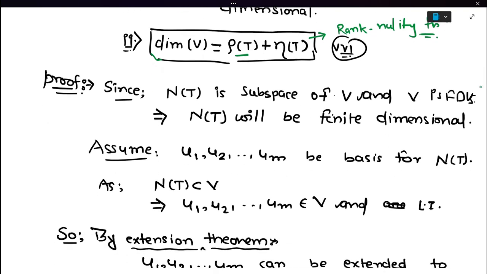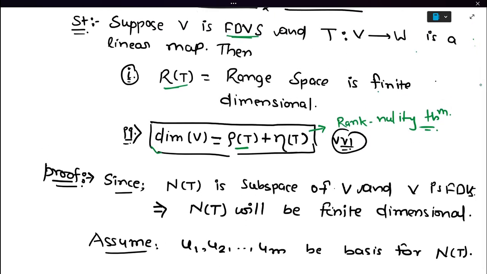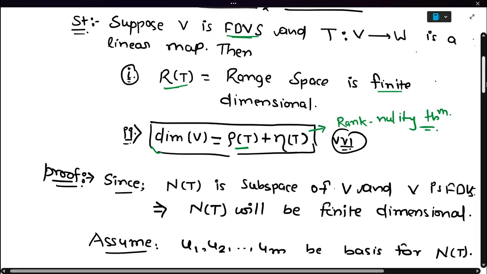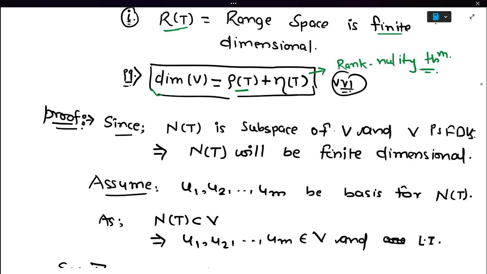Now we will prove that, first, the range space is finite dimensional, and then we will prove that rank of T plus nullity of T equals the dimension of V. Since the null space of T is a subspace of V and V is finite dimensional, the subspace will also be finite dimensional, hence the null space of T will be finite dimensional.